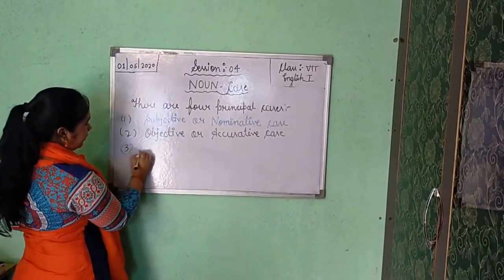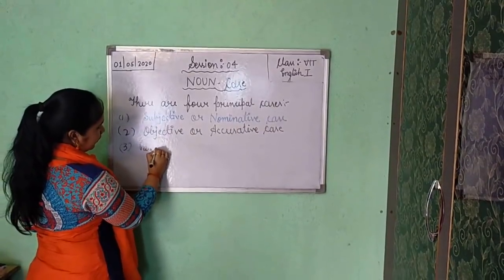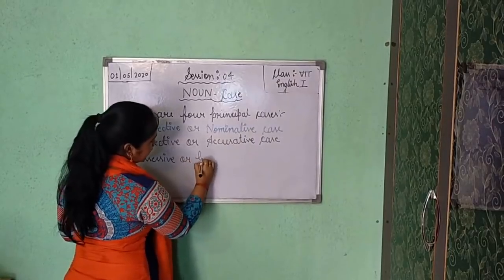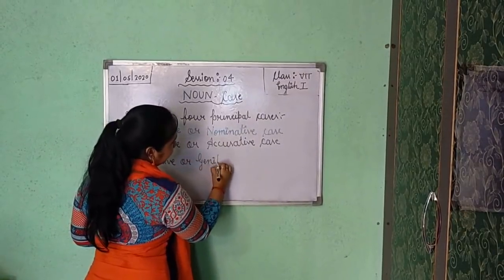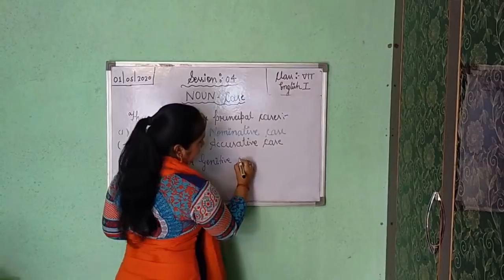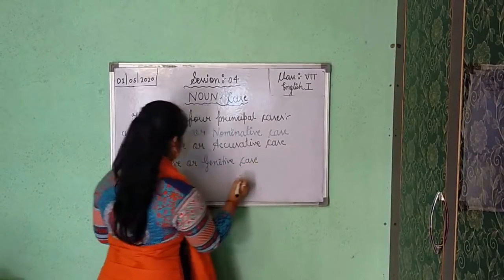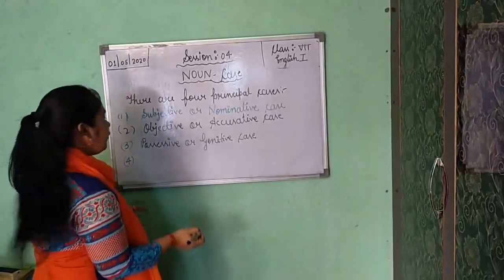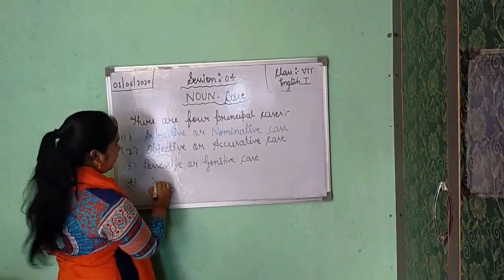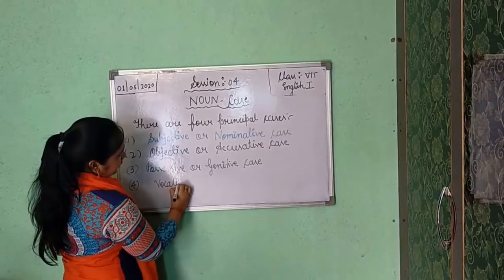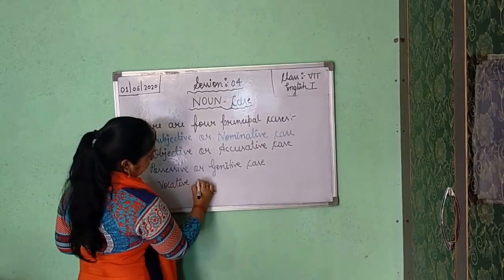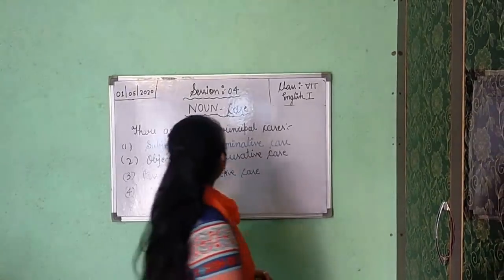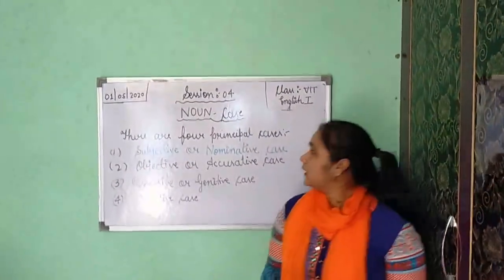Third is possessive or genitive case. Now the fourth and the last one is vocative case.